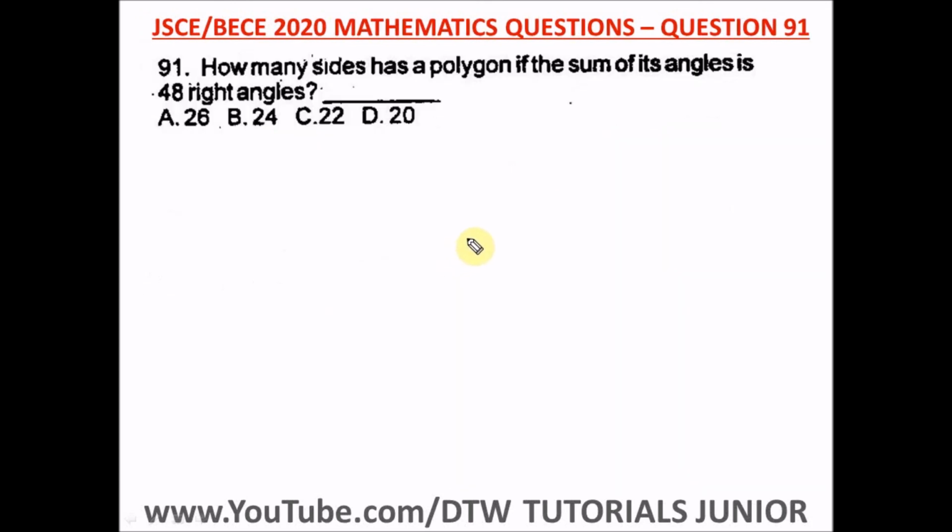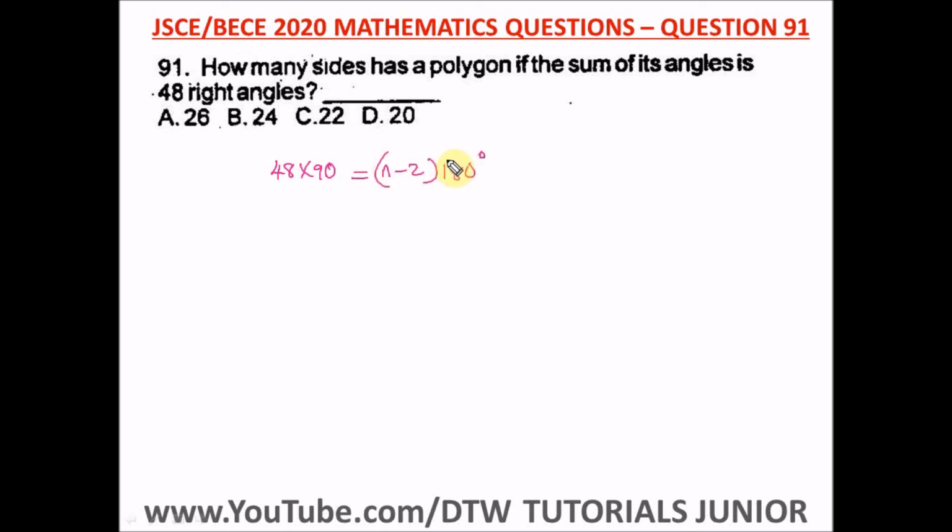Question 91 of the Junior WAEC 2020 Mathematics Past Question, that's your BECE exam. It says, how many sides has a polygon if the sum of its angles is 48 right angles? If the sum of its interior angles is 48 right angles, meaning 48 times 90 is equal to (n minus 2) brackets 180 degrees.